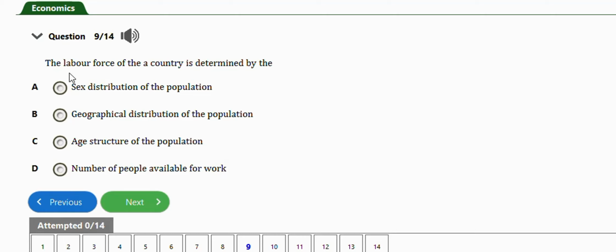It says, labor force of a country is determined by age distribution of the population, geographical distribution of the population, age structure of the population, number of people available for work. Right answer is option D, number of people available for work. Okay. Right, next question is this one.